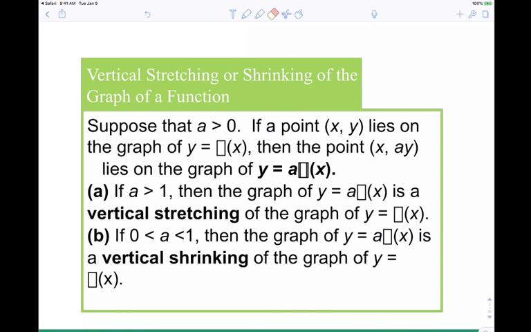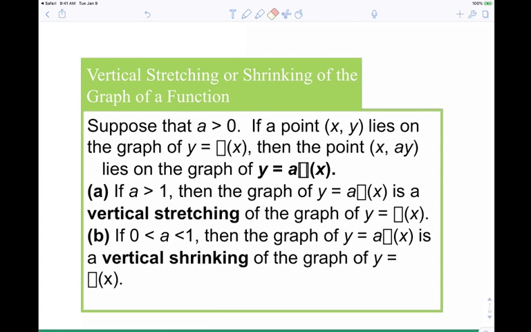If we multiply the outside of our basic function by a number larger than 1, it's going to be a vertical stretch. If we multiply the outside of our basic function by a number between 0 and 1, it's going to be a vertical compression. It's going to get smushed. If we multiply the inside of our function by a number larger than 1, it's going to be a horizontal compression, right? If we multiply the inside of our basic function by a number between 0 and 1, it's going to be a horizontal stretch.